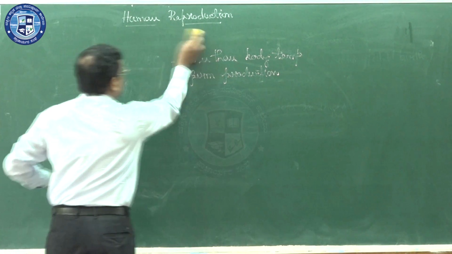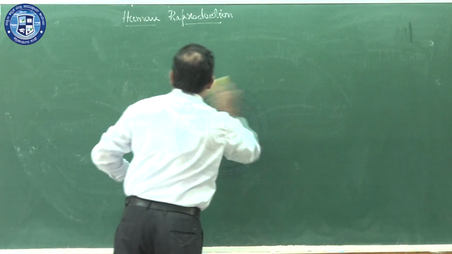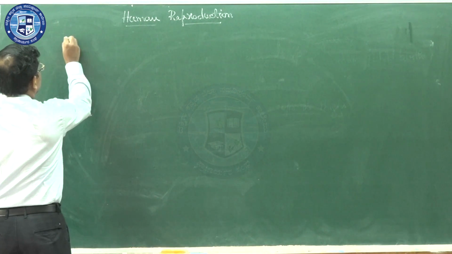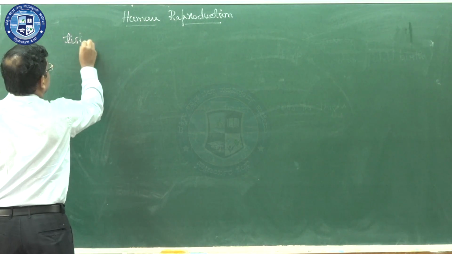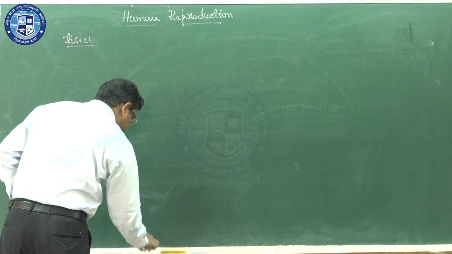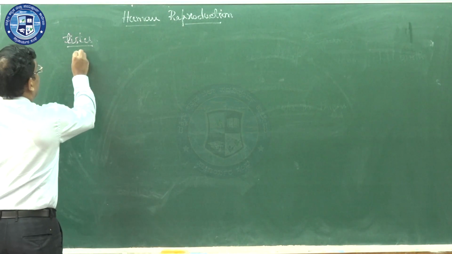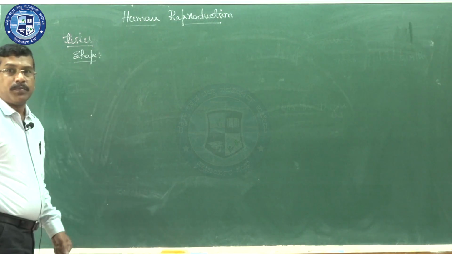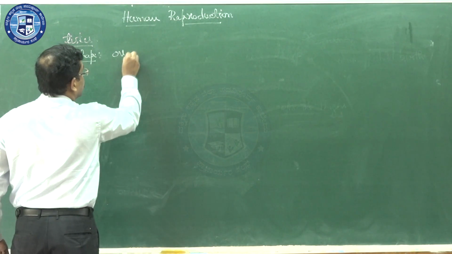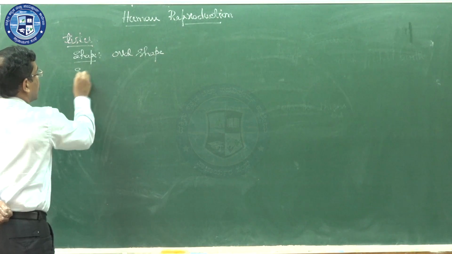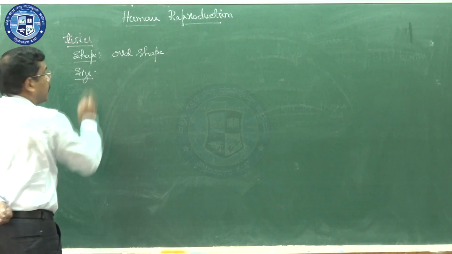So, these are the functions related to the scrotum. Next one. I am talking about the human testis here. In the case of the human testis, the shape is oval. Next is the size of the human testis.